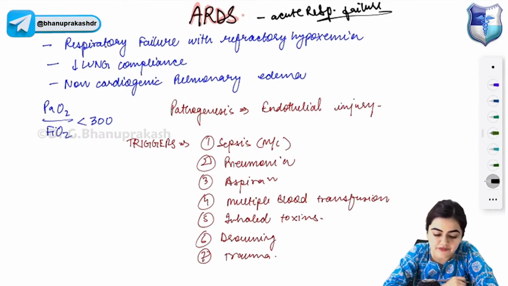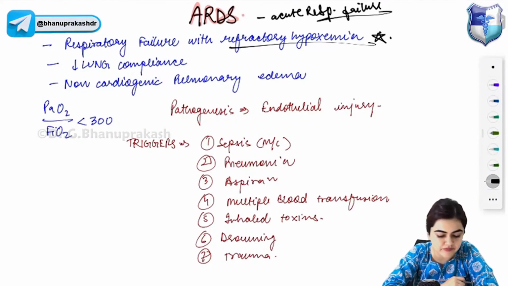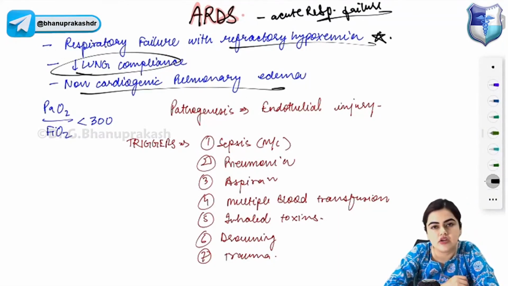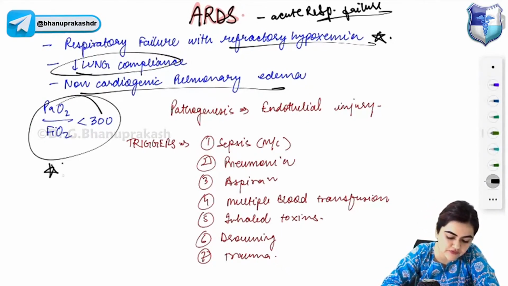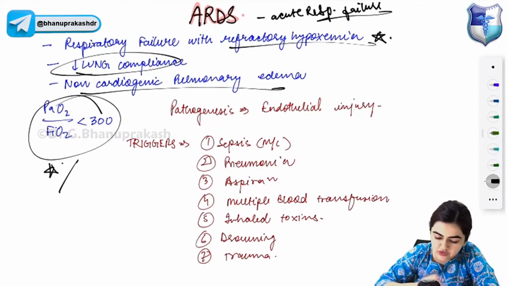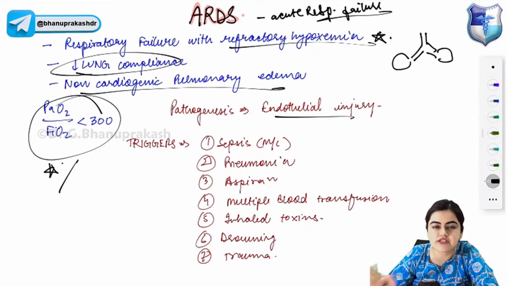ARDS is characterized by respiratory failure with refractory hypoxemia which is not responding to anything. The lung compliance will be decreased and there will be non-cardiogenic pulmonary edema not associated with any cardiogenic cause. The PaO2 by FiO2 value, you have to remember, will be less than 300 in case of ARDS. Pathogenesis is thought to be dependent on endothelial injury. So what happens in ARDS? Due to any trigger or any infection, the endothelium will be damaged, and that will result in a lot of inflammation. So endothelial injury, lung injury, alveolar injury is a cause of ARDS.